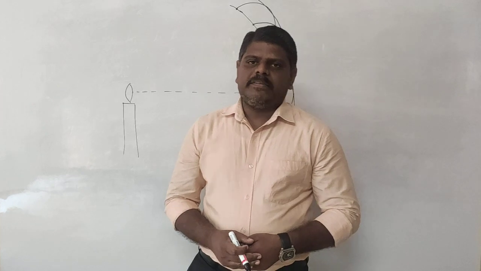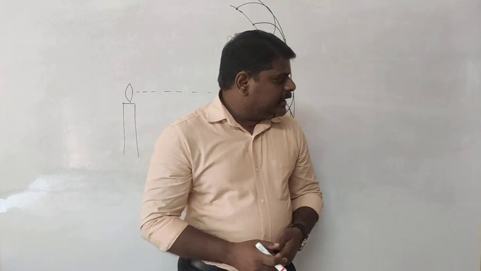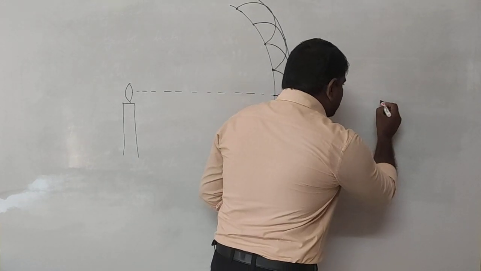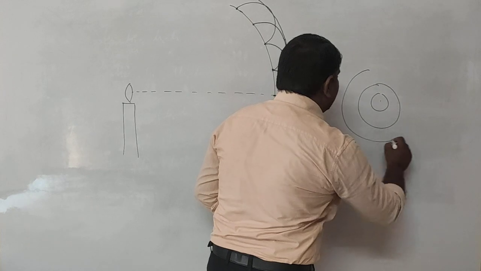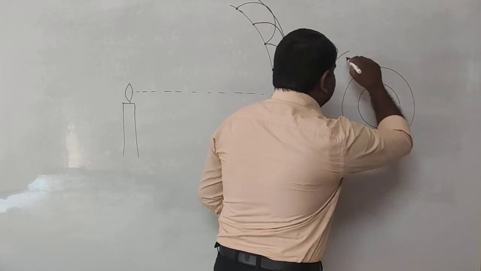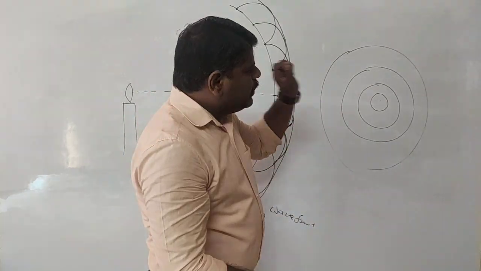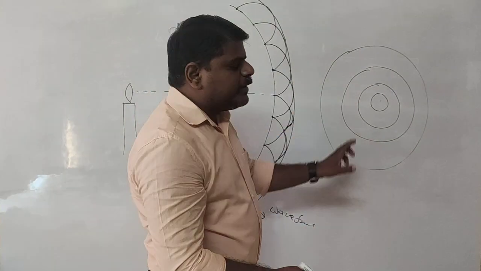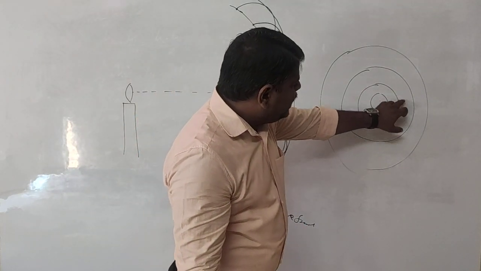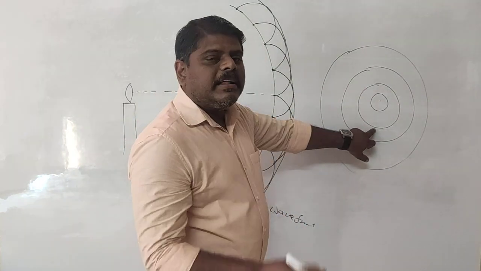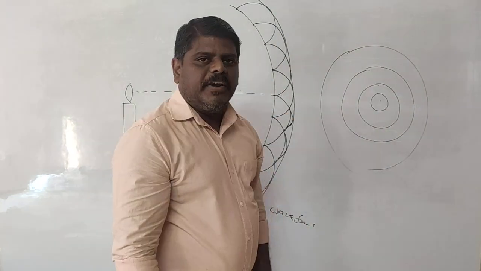I think most of you know that when we drop a stone in plain, still water, what happens? Where we drop the stone, at that point waves are going to travel, and these waves continuously travel in the outside direction like this. So these are uniform circles. You drop the first stone, the first wave will travel. Drop the second stone, the second wave will travel. And whatever the wave is traveling here, at any point you may take, the phase remains the same. So that's why these are also called a wavefront itself.